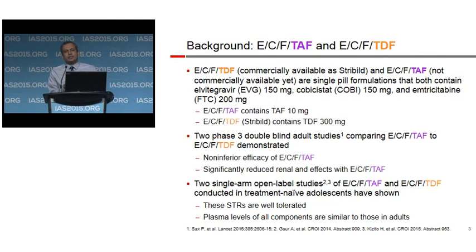These two formulations were compared head to head, and the results published from two phase 3 double-blind studies in Lancet earlier this year. And the key take-home points there were non-inferiority of the TAF-containing formulation compared to the TDF-containing formulation, and significantly reduced renal and bone effects.